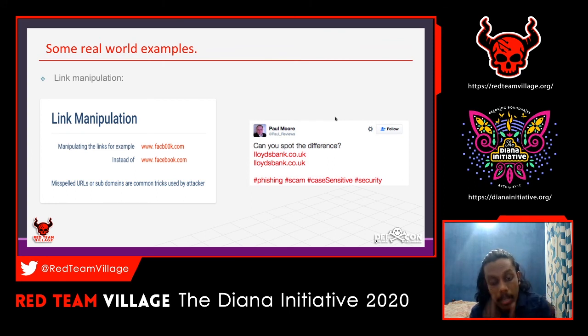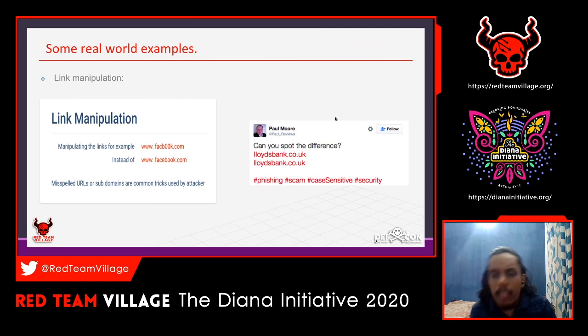This is when a scammer buys a URL that includes characters that appear to be English letters. So it's like lloydsbank.co.uk, but these are a different language. It's called homographic attacks.